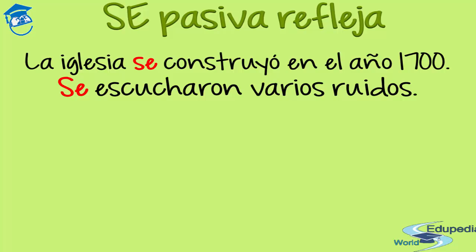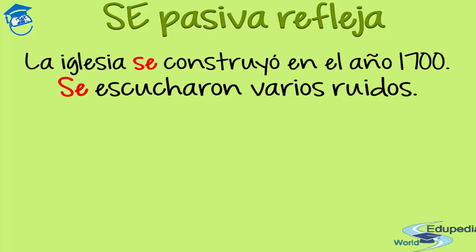But for the passive reflexives with se, you have the pronoun se in red, en rojo, plus the verb in past, present, or future. Se construyó. Se escucharon. And as you can see, the verb can be in singular or plural according to the subject. Why do we have this different passive form? Because we use it when we want to make emphasis on the action and the object that receives it. It's another way to make emphasis on this, as we do in the passive voice, of course. Hacemos énfasis en la acción y el objeto que la recibe.